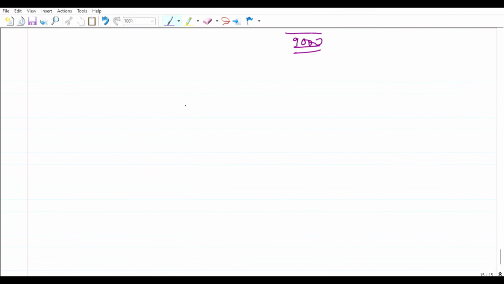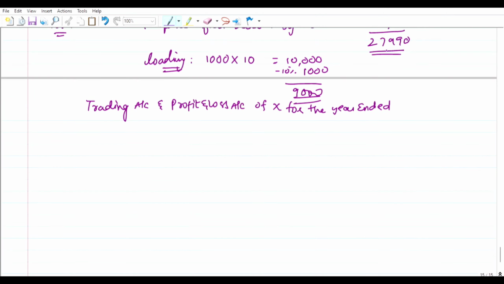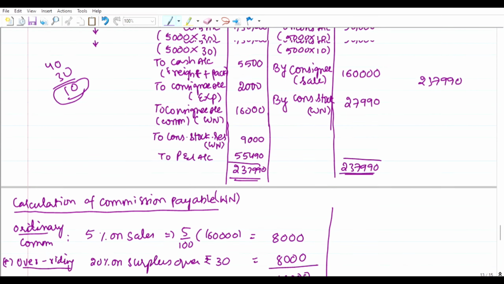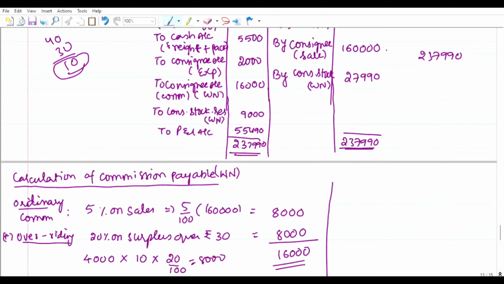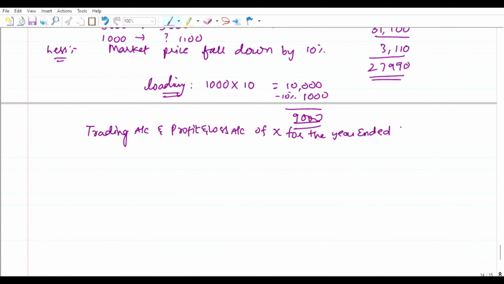This is how we can go for calculating the consignment account. Now what we have to do is prepare the trading and profit and loss account. So put the heading: trading account and profit and loss account of X for the year ended. If they have provided the date we can write it, but they have not provided, so we have to put a dash for the year ended.